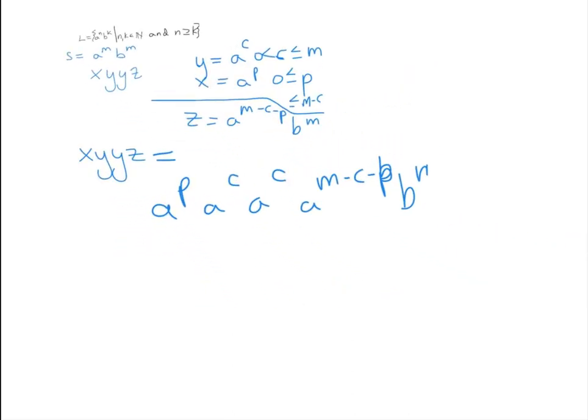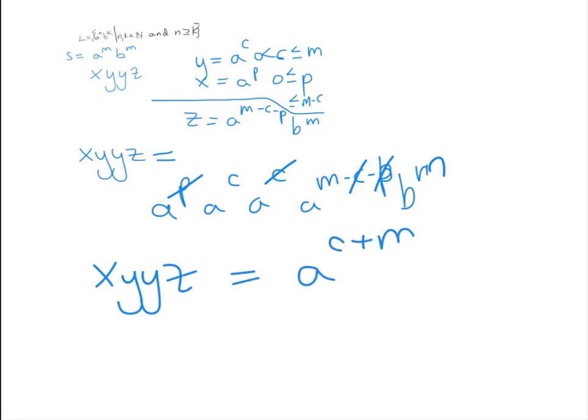And so when we figure that out, right, we have a C, and the C cancels out, and we have a P, and the P cancels out, and we end up with X, Y, Y, Z equals A to the C plus M, B to the M, right?